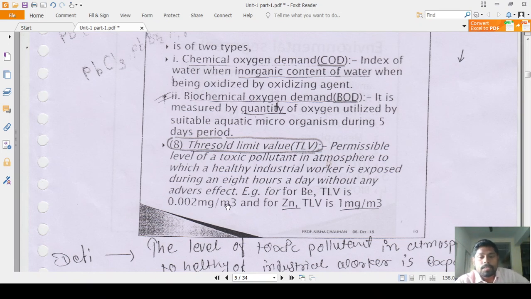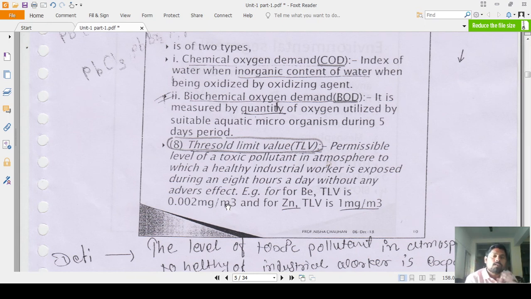That is the value for beryllium, in particular 0.002 milligram per meter cube. A worker in an industry must be able to tolerate that much beryllium in the air. That means with this limit of beryllium in the atmosphere, a healthy worker can work in the industry during the 8 hour working period. More than that may affect the human body and cause adverse effects to the workers working in the industry.